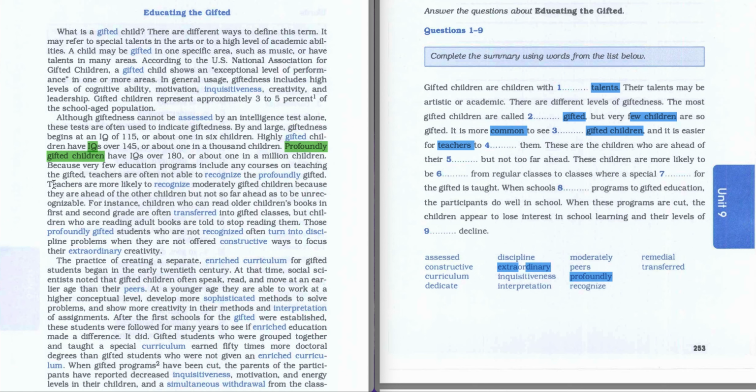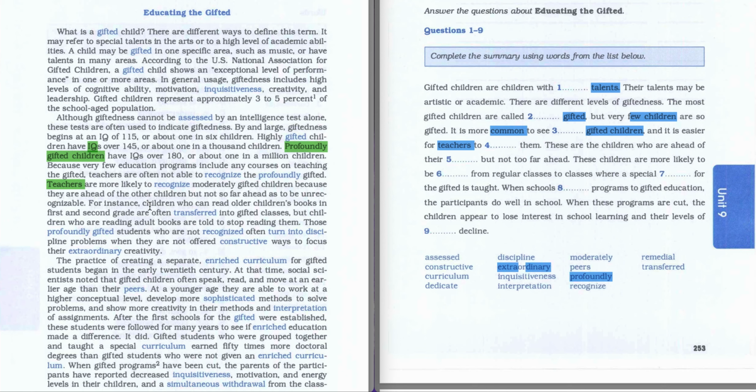We have here something about teachers. Let's highlight this word, and let's read this sentence. Teachers are more likely to recognize moderately gifted children because they are ahead of the other children, but not so far ahead as to be unrecognizable.